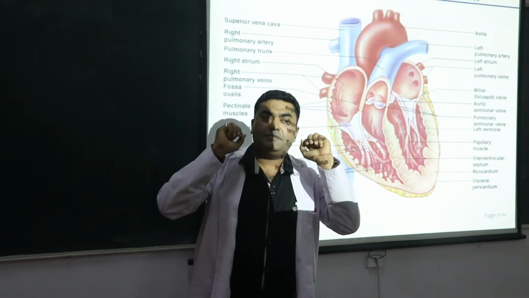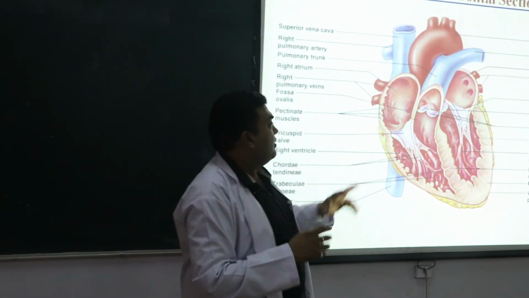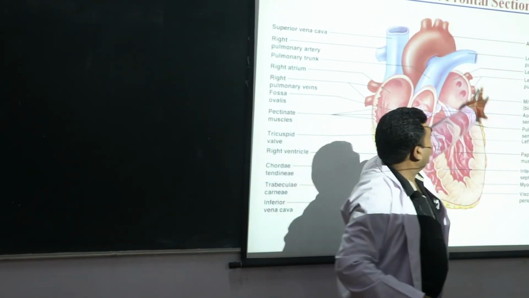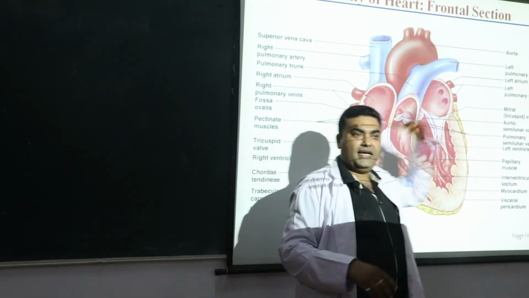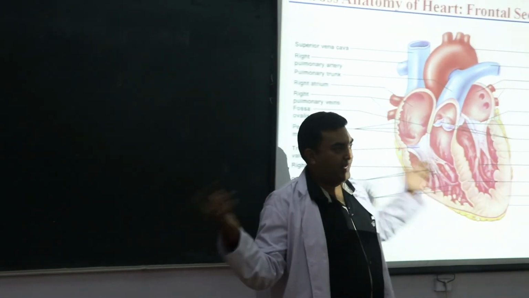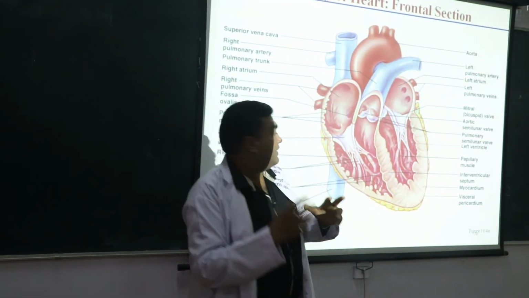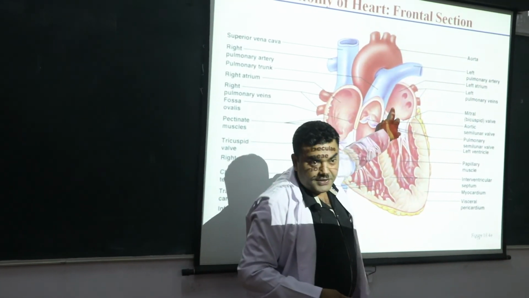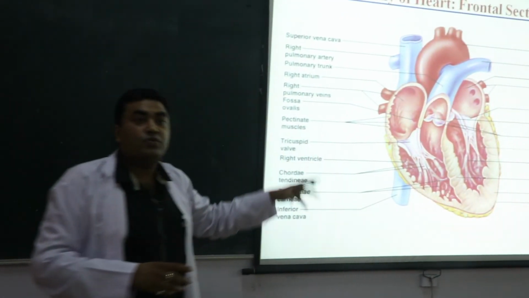Now the oxygenation has happened in the lungs. That oxygenated blood returns with the pulmonary veins, the right pulmonary veins and left pulmonary veins. They bring the oxygenated blood from both lungs to the left atrium of the heart. The left atrium contracts and sends this blood to the left ventricle.